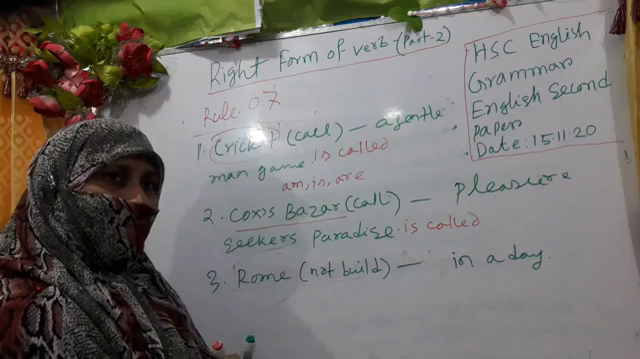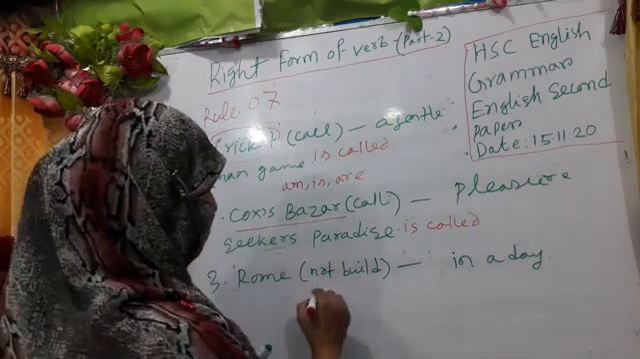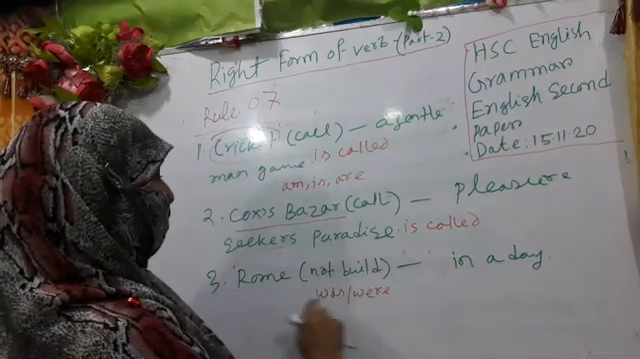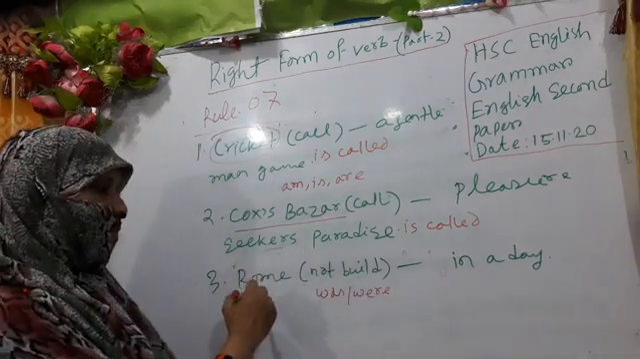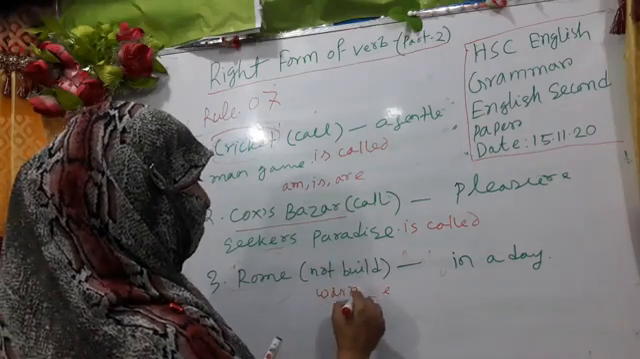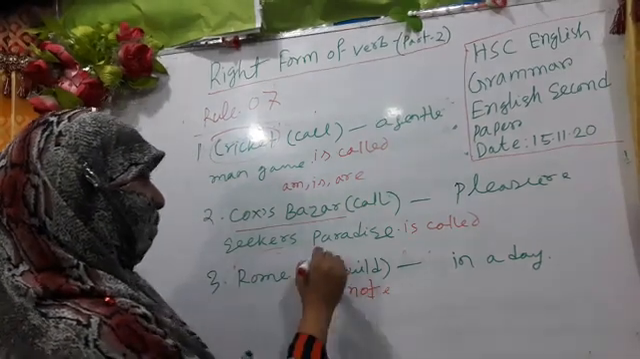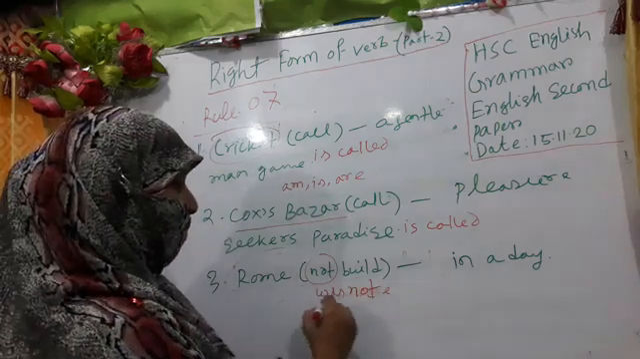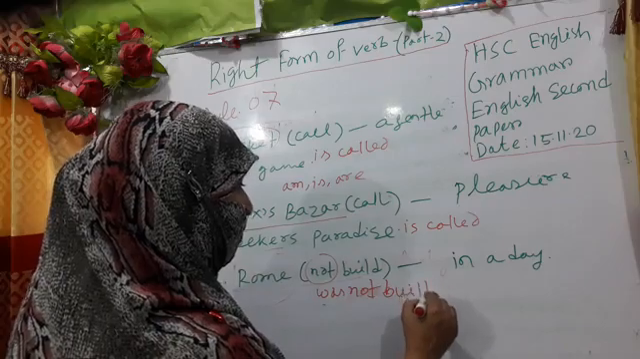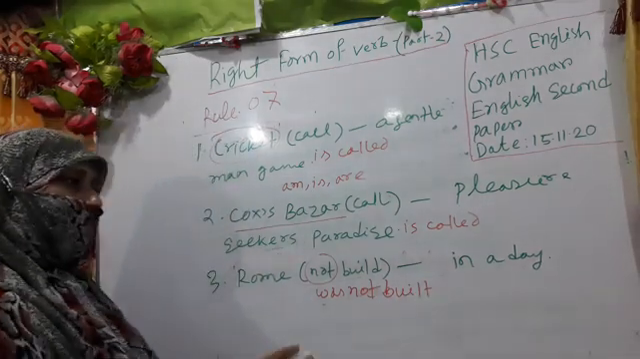Okay, so Rome is the third person singular, so we have to use was. Okay, was not, as here we find not, so we have to use not after the auxiliary, then built. Okay, this is the past participle form. Rome was not built in a day.